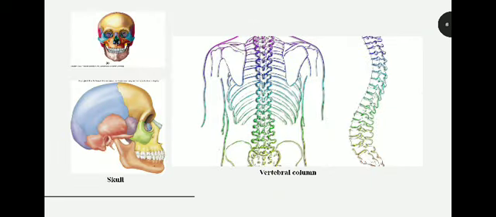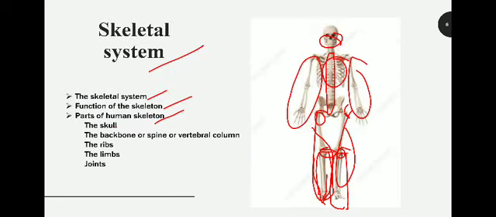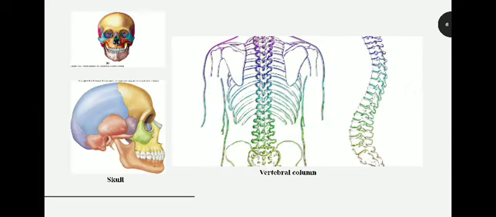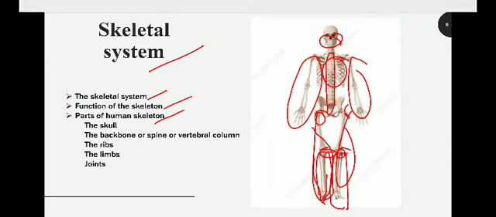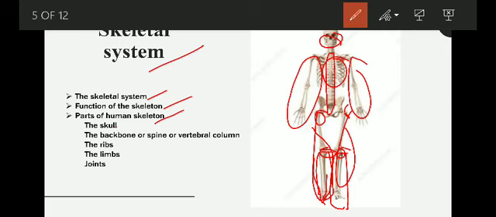So the skeletal system, just a minute. Okay, yes. So what is the function of the skeletal system? As we have earlier discussed, it gives a proper shape to our body, okay.